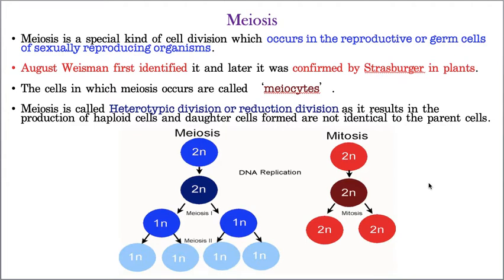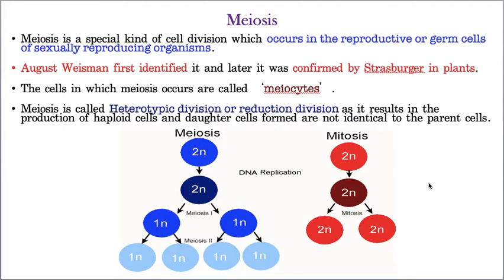This meiosis concept was first identified by August Weismann, whereas it was observed and studied in detail by Strasburger. Strasburger confirmed this particular process called meiosis, but it was first identified by August Weismann. The cells which participate in meiosis are called meiocytes.